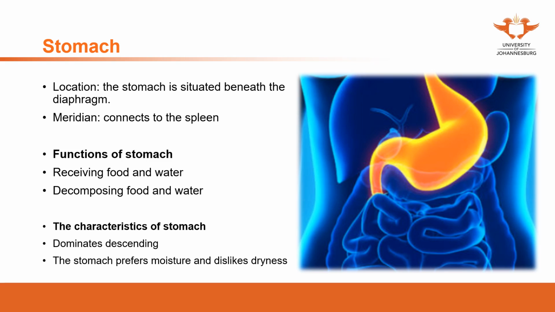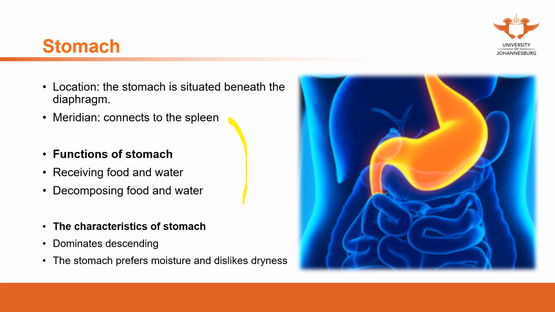There are two characteristics of the stomach. The stomach dominates descending. The stomach prefers moisture and dislikes dryness. If you still remember, these two characteristics are exactly opposite to the spleen. The spleen dominates the rise of clear qi. So one is moving upwards, the other is moving downwards. The spleen is moving upwards. The stomach is moving downwards.